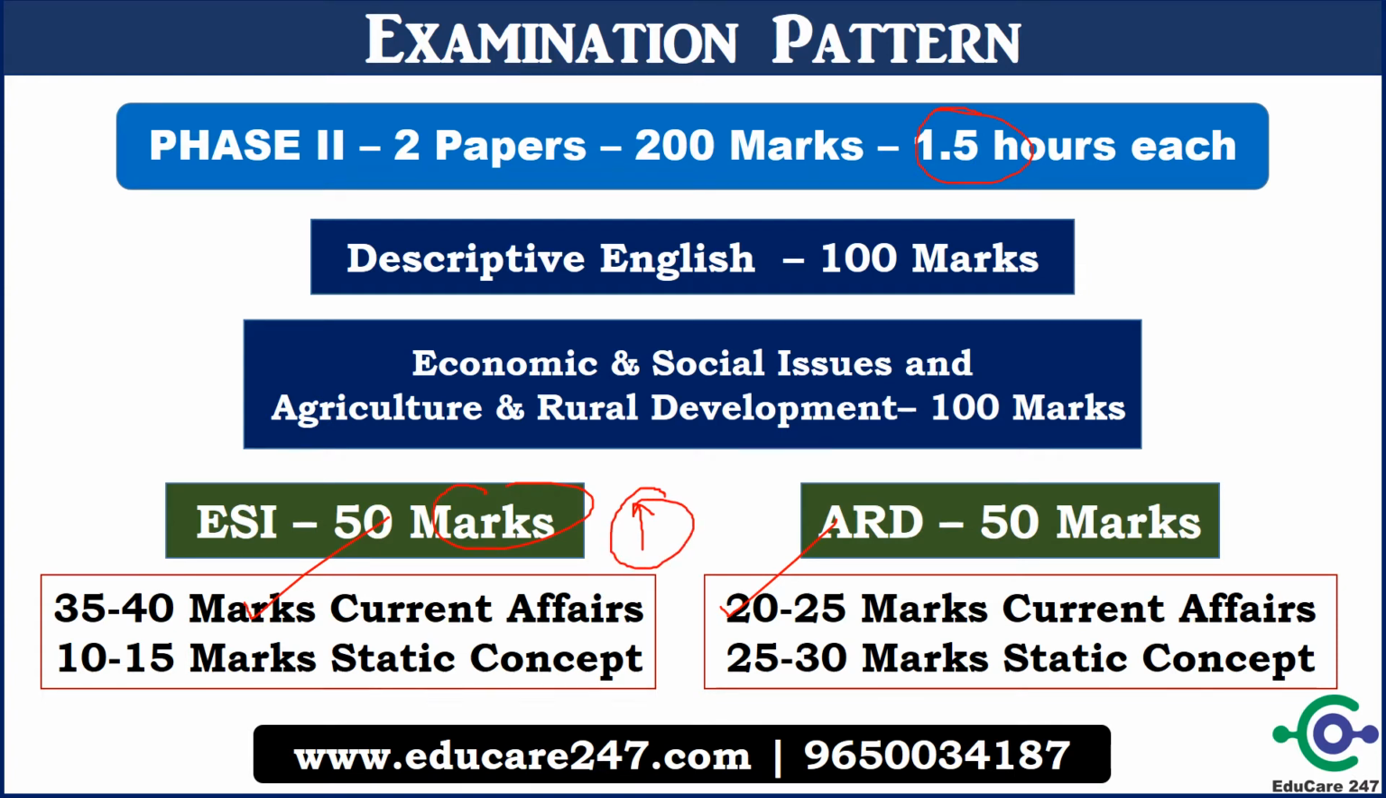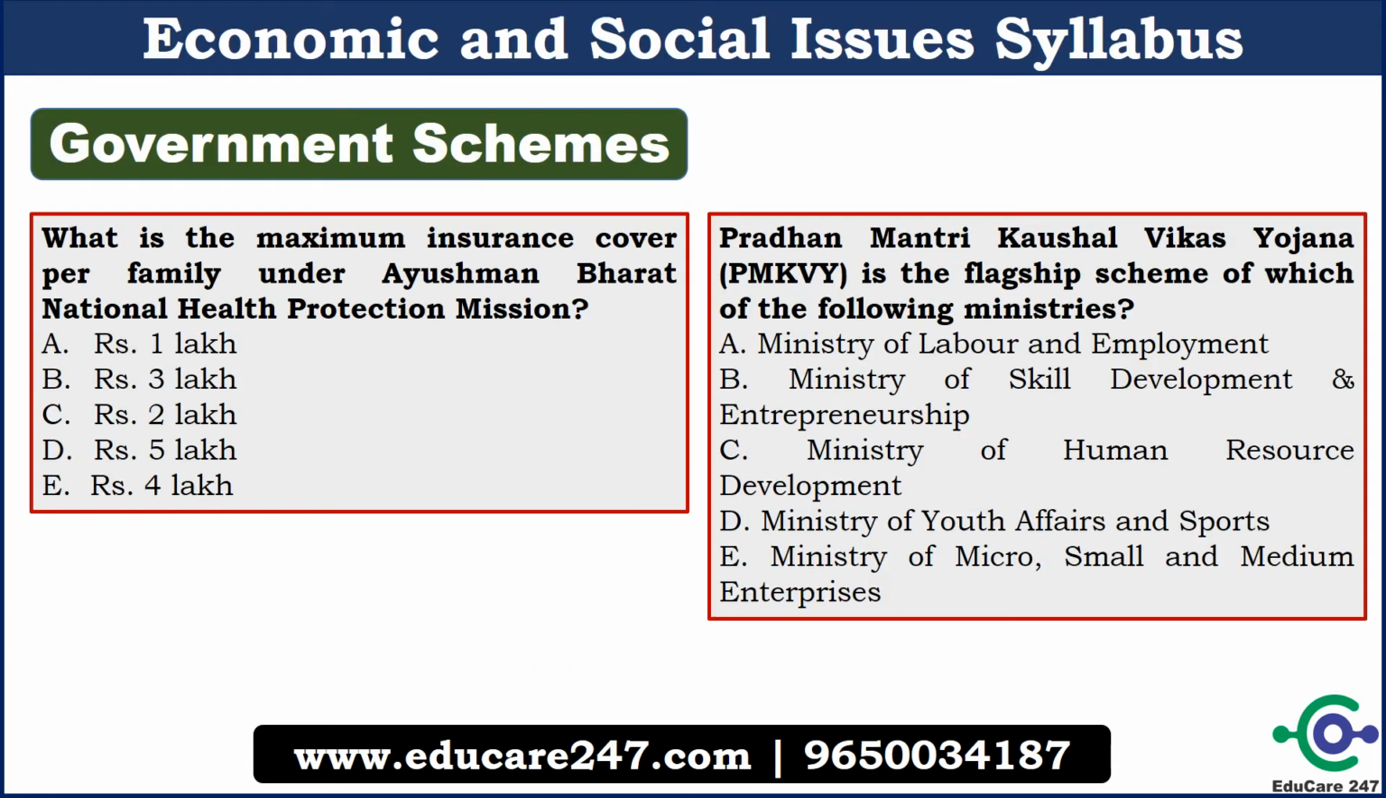Now we'll understand the proper strategy with the help of previous year questions. In economic and social issues, government schemes are the most important. Out of 40 questions in phase 1, 10 to 15 questions will be from government schemes only. You can see the 2019 question: what is the maximum insurance cover per family under the Ayushman Bharat National Health Protection Mission? So you can see that details of the schemes have been asked in the examination.